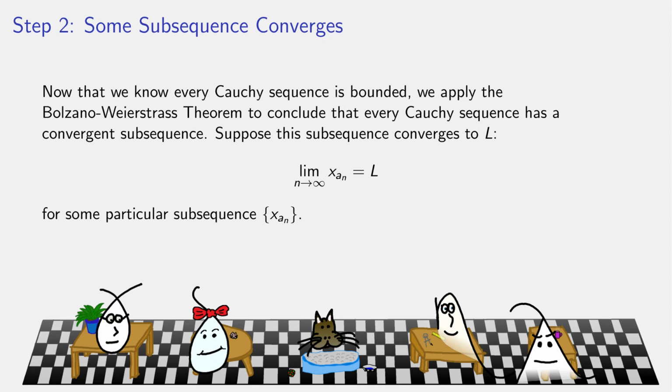So we have shown that Cauchy sequences are bounded. Now we know, since it's a bounded sequence by Bolzano-Weierstrass, it has a subsequence which converges. So every Cauchy sequence must have a convergent subsequence. It converges to a real number because it was bounded, and therefore I'm going to call that limit L. So here we have a subsequence that converges to L.